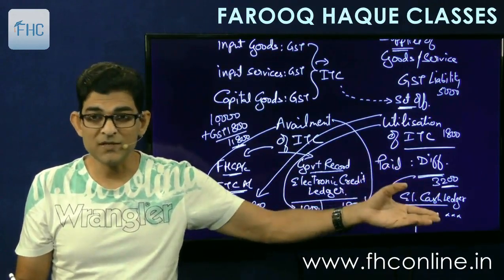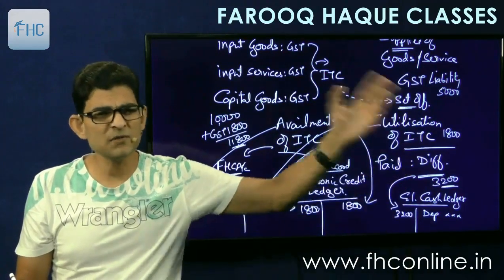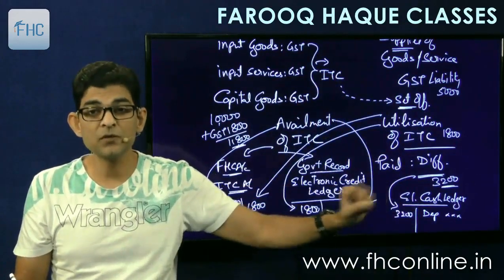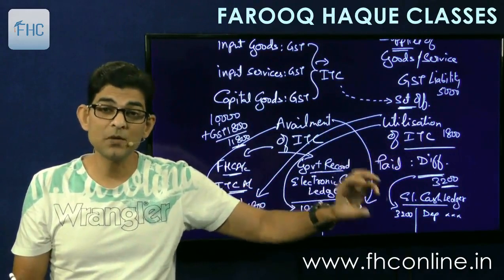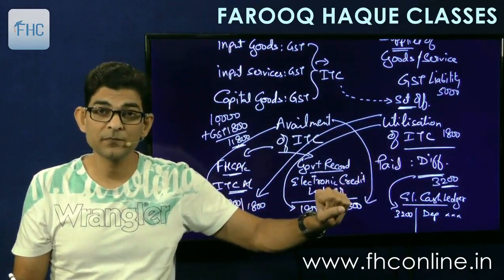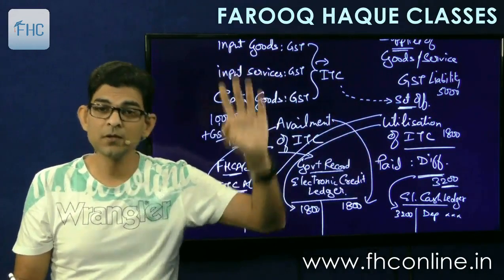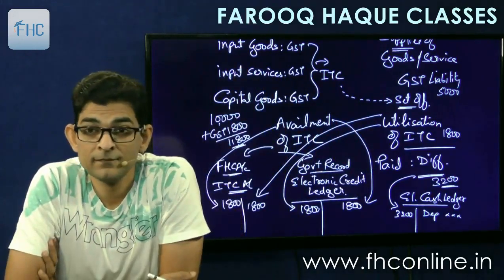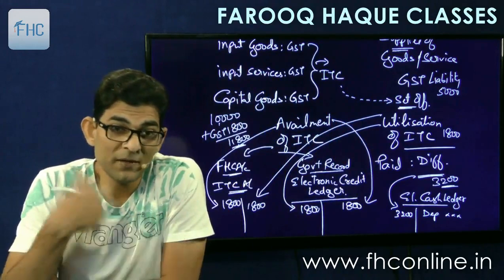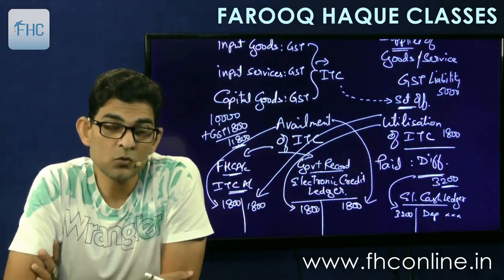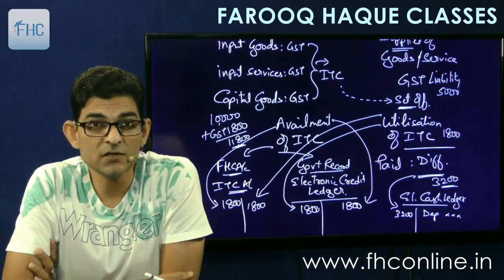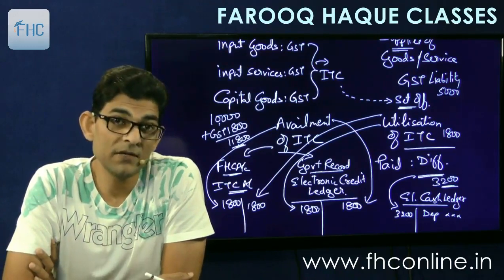I can deposit exactly 3,200, or I can deposit something more. I may keep a 10,000 deposit, and then I will set off 3,200, and the balance will appear in my cash ledger, which I can set off later on. I can go on making payments anytime. So whatever money we deposit with the government through challans will be credited to the electronic cash ledger, and then the payments that we adjust there will be debited.